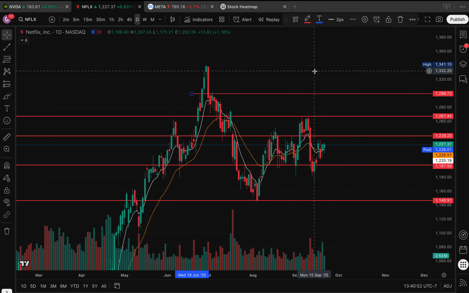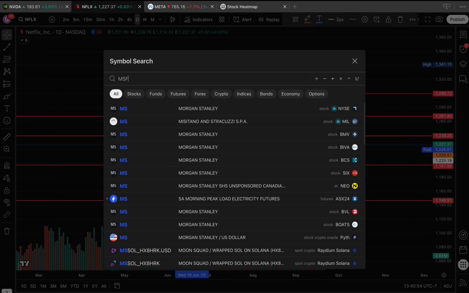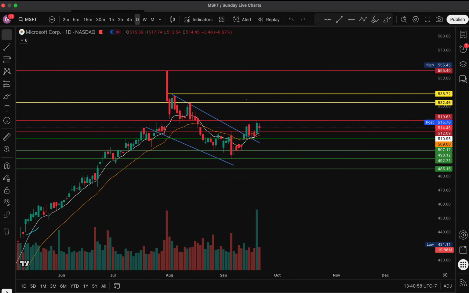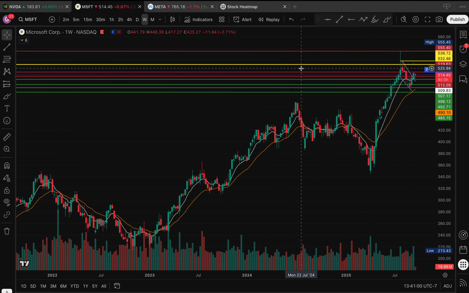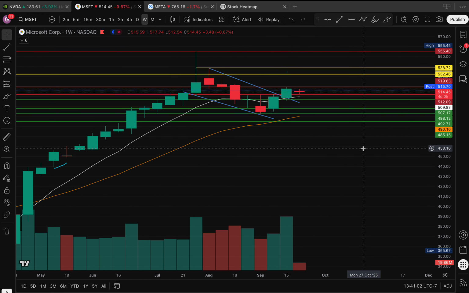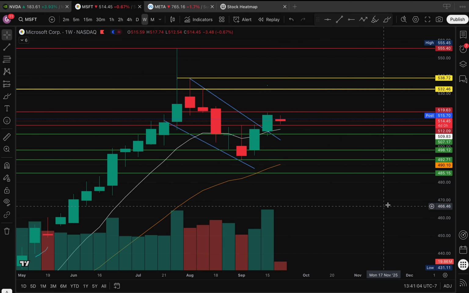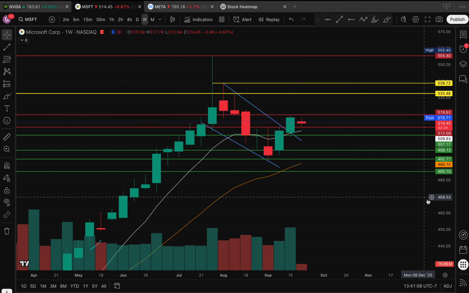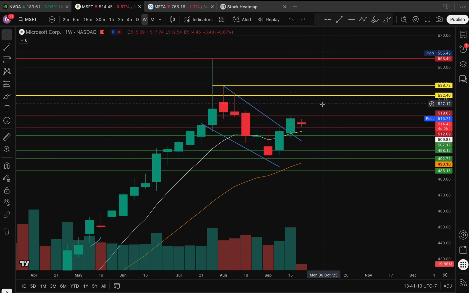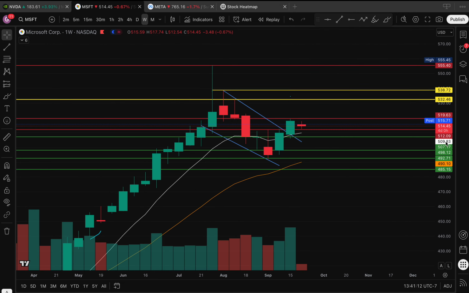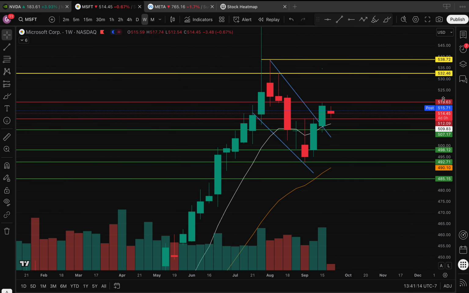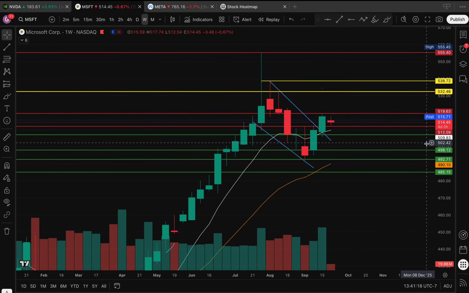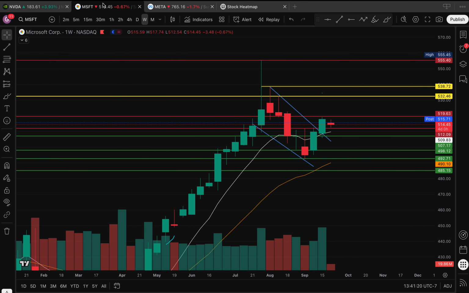And we're going to move on to Microsoft. I think I went over it really fast in the beginning of the video. So for Microsoft, we're just going to make it super simple. As long as price is above 507, 512, I am bullish on this name. And if we look at the weekly time frame, price did break out of this descending channel. What I'm currently looking at is if Microsoft could break above 520, we could see a move to 532, and a break above 532 to see a move to 555.